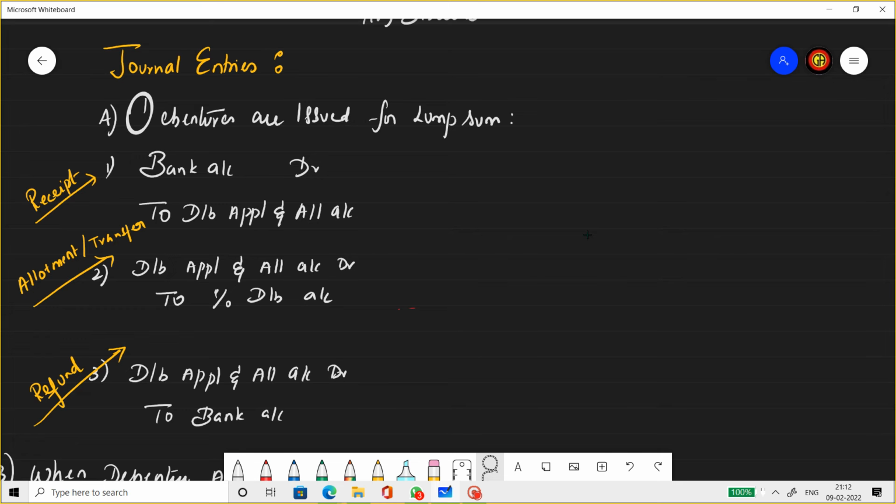Next one is refund entry. Sometimes excess applications will be received like it happens in shares. In that case, the excess application money needs to be refunded. So debenture application account debit to bank account. Bank is credited for refunding the excess application money on debentures. So that is for lump sum.